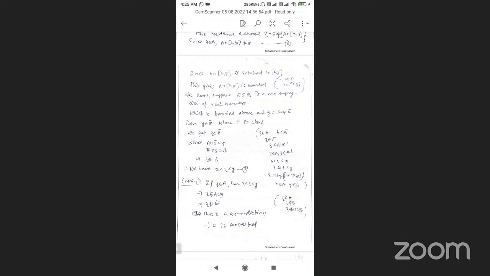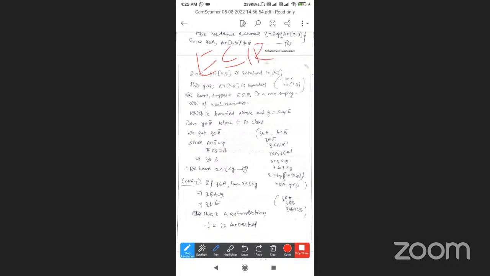We know that if E is a subset of R, a non-empty set of real numbers which is bounded above, and y is equal to the supremum of E, then y belongs to E bar, where E bar is the closure. So y belongs to E bar. Since E bar is a closed set,